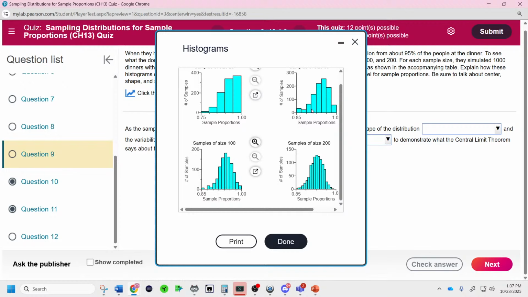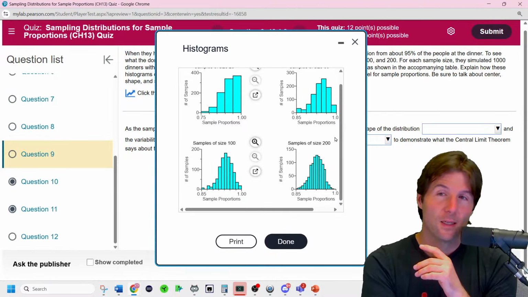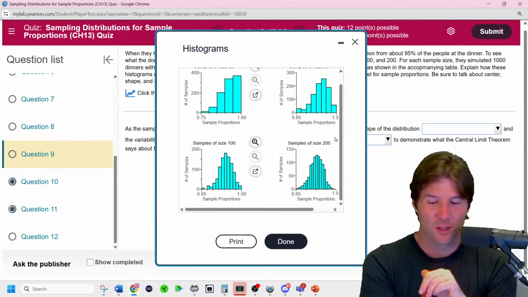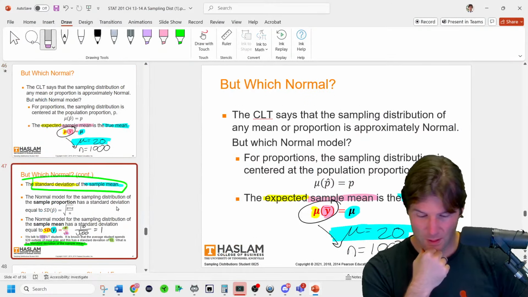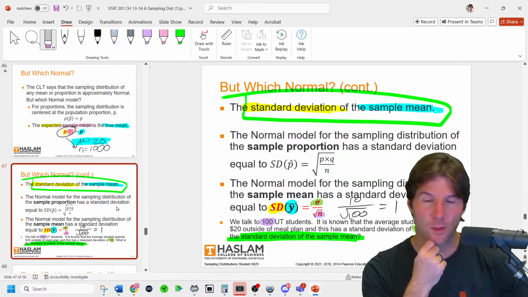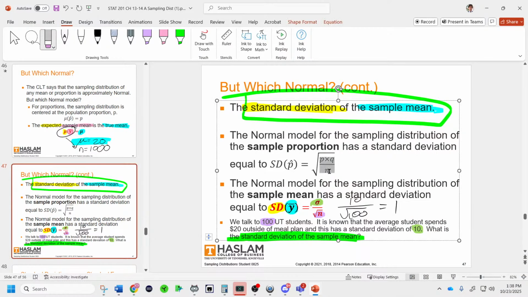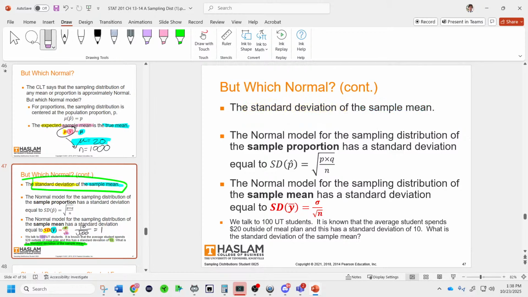But what is getting smaller? Very important thing to know: the mean stays the same, but what decreases? Notice the distribution is doing this. So what is decreasing as sample size increases? The answer is on the current slide. You can see it mathematically here as I mess up the equation. As sample size increases, what metric decreases?